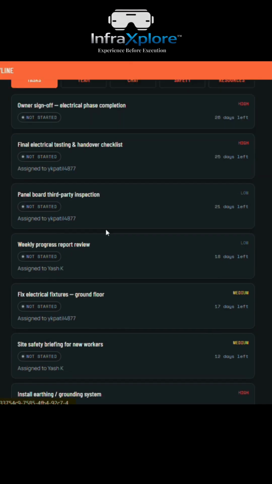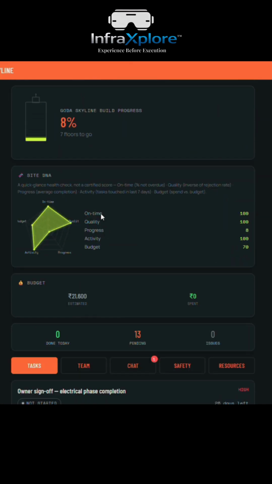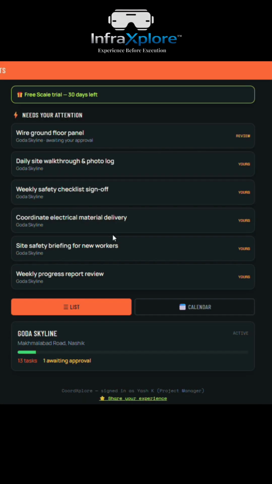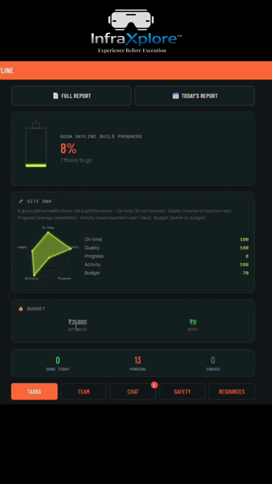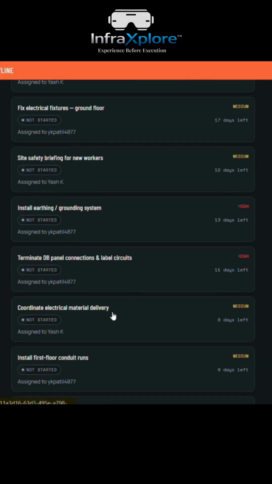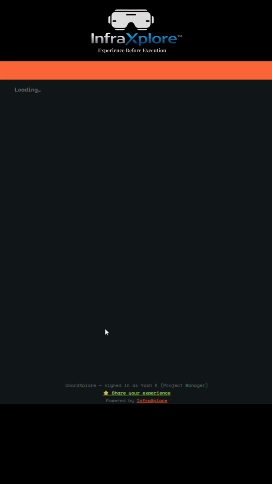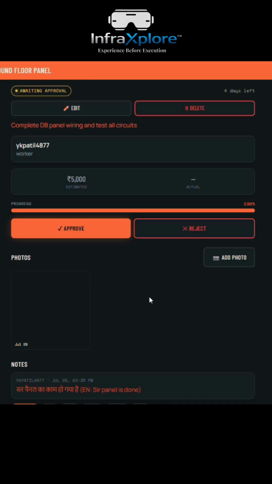Here's the progress of the work. This is the supervisor end. The same simple way, report progress, whether anything is unsafe, and mark it done. So here's the whole work. Now this one is pending for approval. The site supervisor can directly check and approve it.